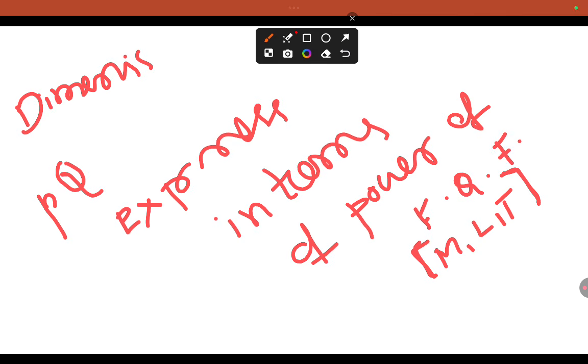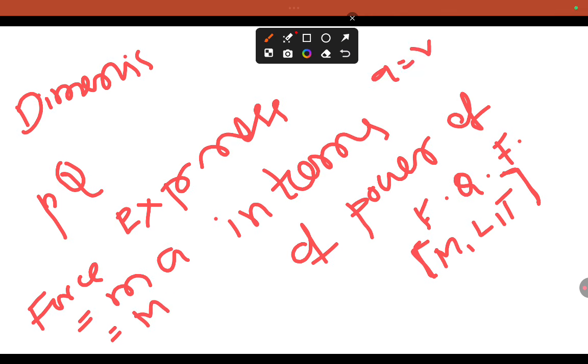For example, force. Force is equal to mass into acceleration. Mass is m, acceleration is the rate of change of velocity, which is nothing but v by t. Mass m as it is, v is nothing but meter per second.